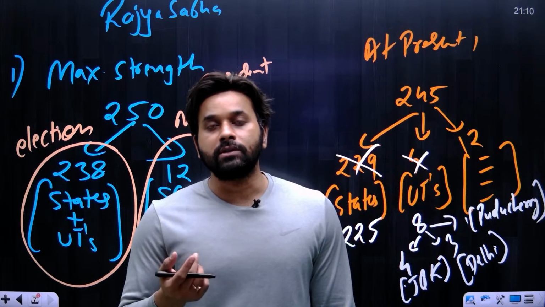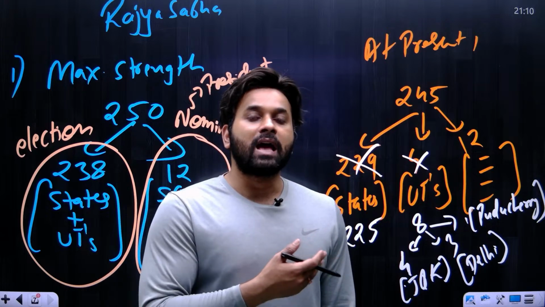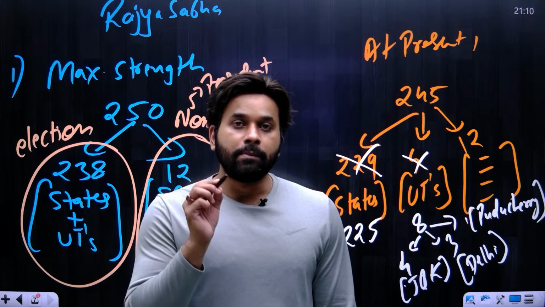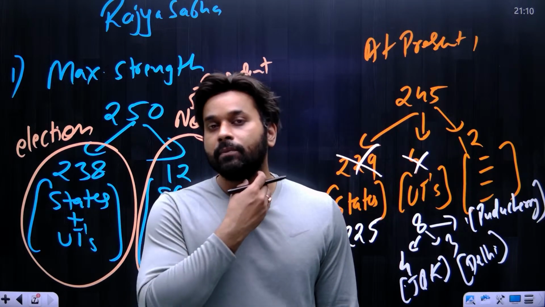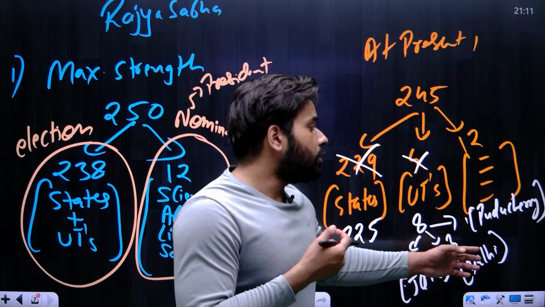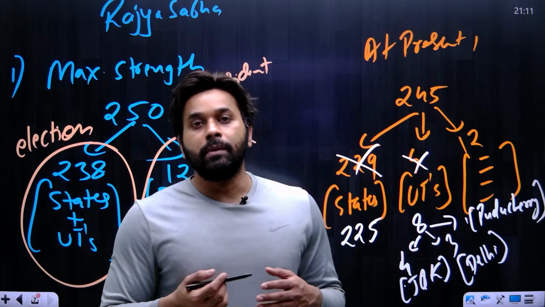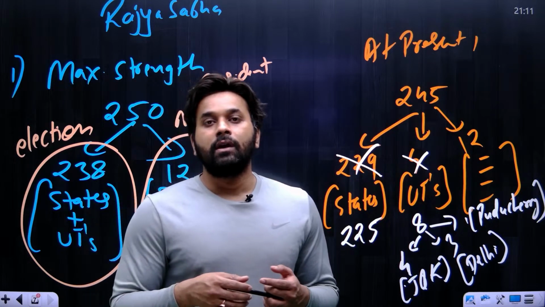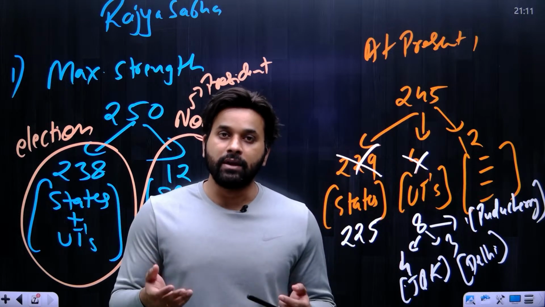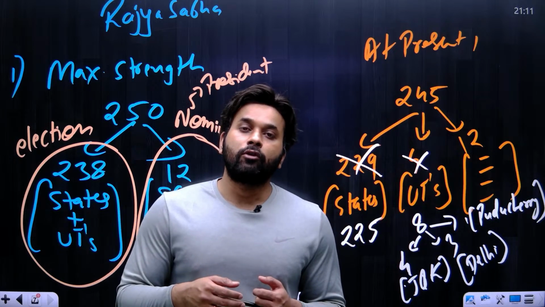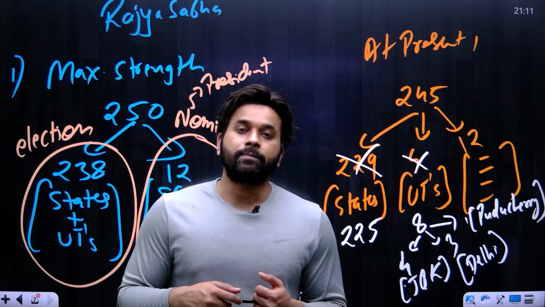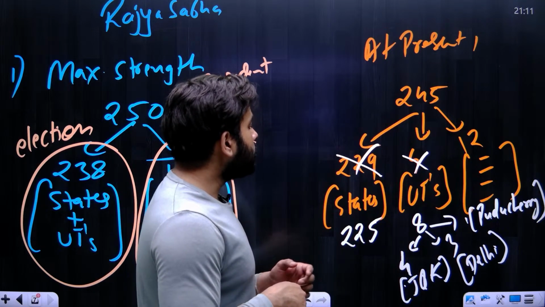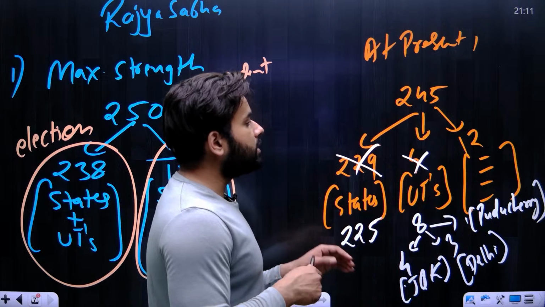And there can also be one more reason, that only these 3 union territories have a legislative assembly. Why am I saying legislative assembly? Because the members of Rajya Sabha are elected by the members of the legislative assembly. Other UTs do not have a legislative assembly, and the main reason is they do not have sufficient population for representation. So this was the present composition of Rajya Sabha. The election is on 233 seats, and on the remaining 12 seats there are nominations.